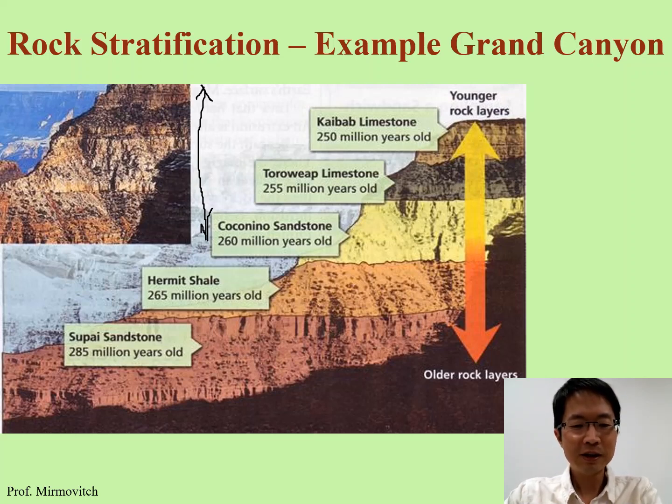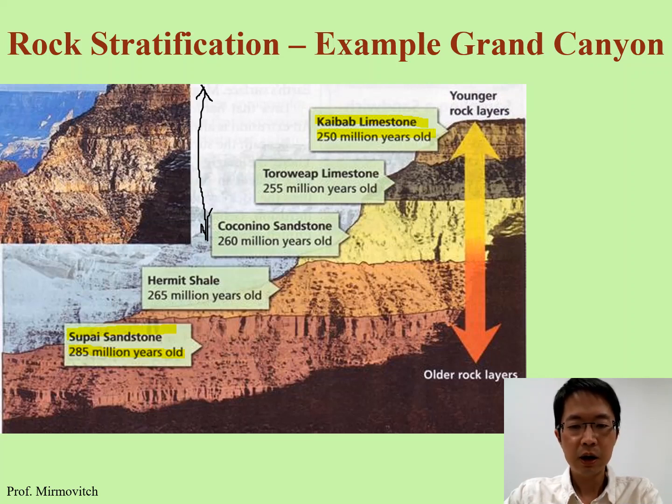So you can see that this one, sandstone, is from 285 million years ago, but the limestone is 250 million years ago. So the time difference is like 35 million years. So different layers are formed during different periods. What's so important about this?